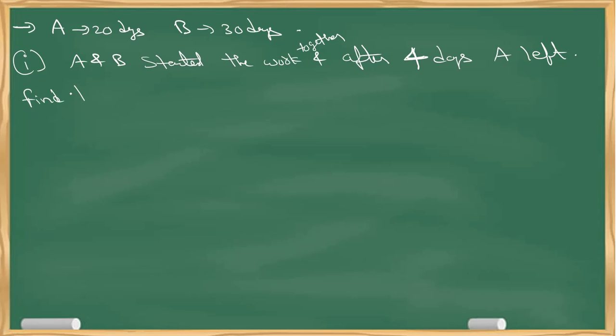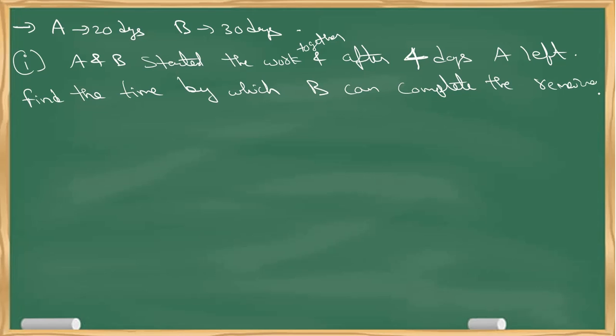Find the time by which B can complete the remaining work. Okay, this is a question for you. And I would suggest please try both the methods, that is efficiency and chocolate method, in order to get the answer.